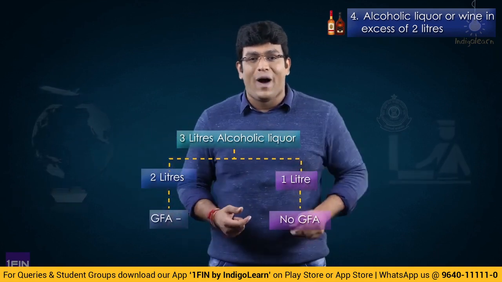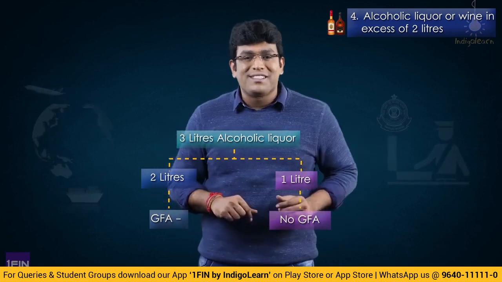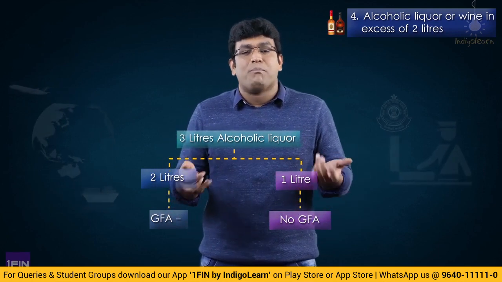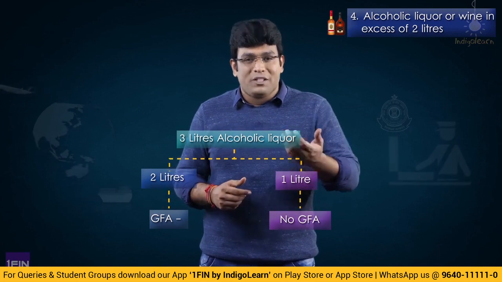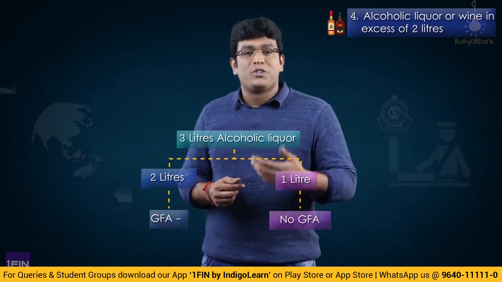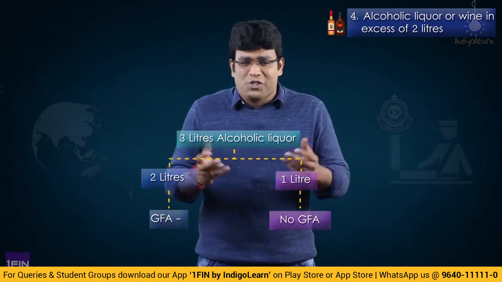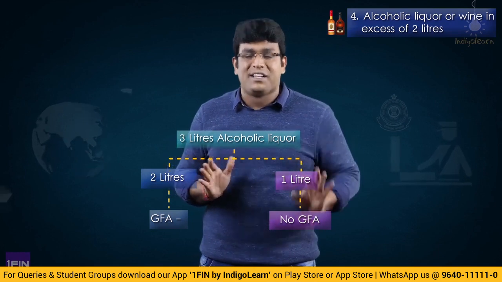That 2 liters can be considered for GFA and 1 liter becomes an Annexure 1 item. So alcohol, liquor or wine in excess of 2 liters. Generally people don't get more than 2 liters at all because they don't allow you in the airport to bring more than 2 liters. That's not possible also. That is practical reality. Clear? Come on. So what is the fourth point? Alcohol, liquor or wine in excess of 2 liters.